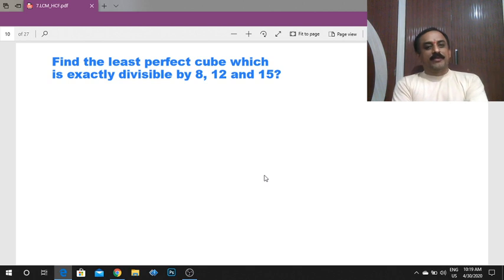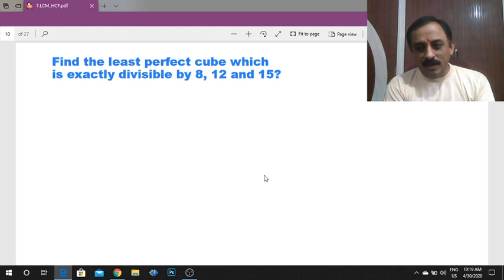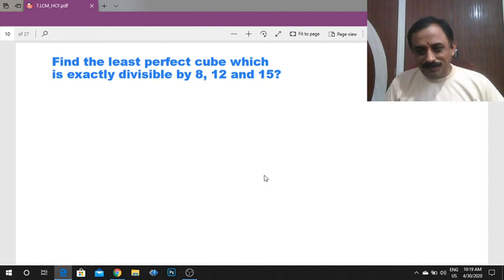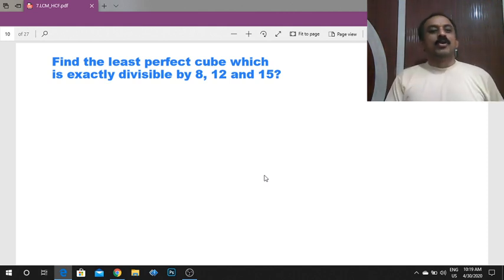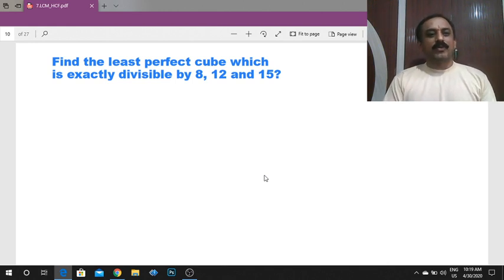Find the least perfect cube which is exactly divisible by 8, 12 and 15. Very good, Chandra Rao. Very good, Vijay, Manideep. Your answers are right. Find the least perfect cube which is exactly divisible by 8, 12 and 15.